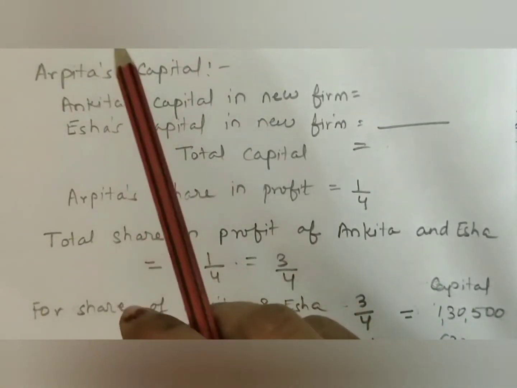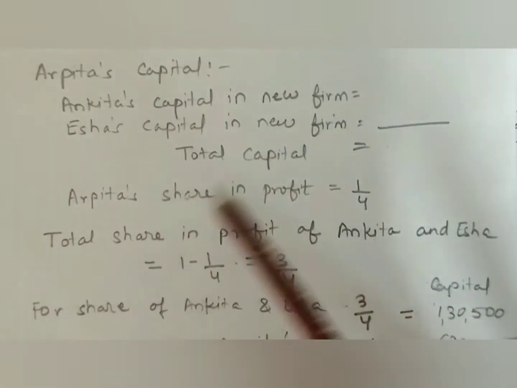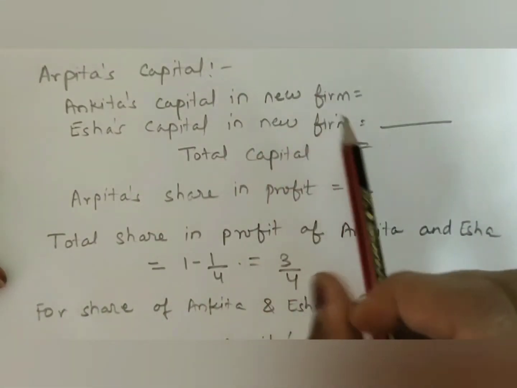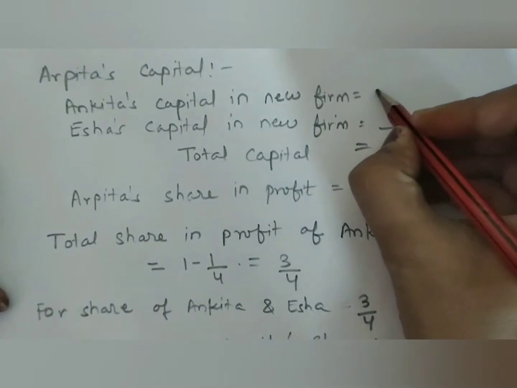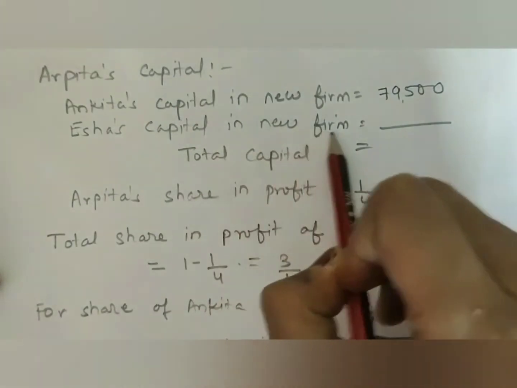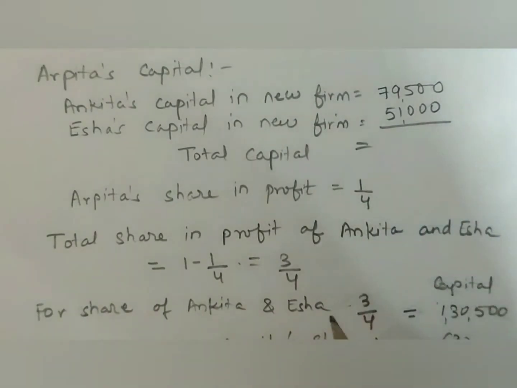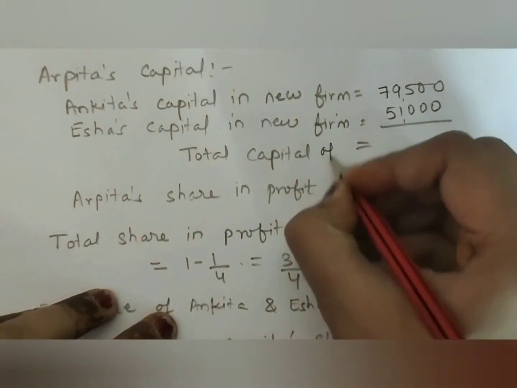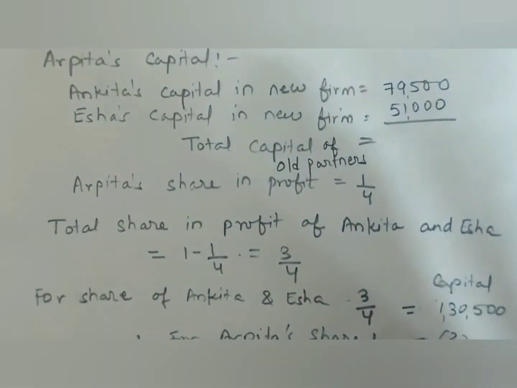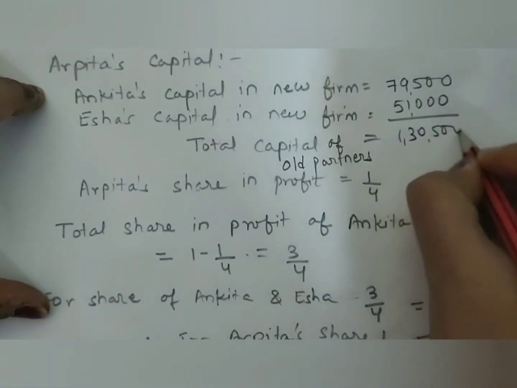In order to find out the new partner Arpita's capital, we will have to follow the following steps. First we will write Ankita's capital in the new firm, which we just found out, that is 79,500. Then Isha's capital in the new firm, that is 51,000. By adding these, we will get the total capital of the old partners, that comes to 1,30,500.